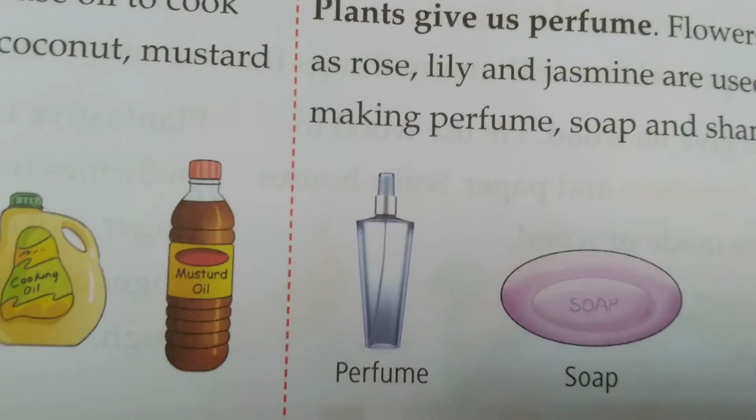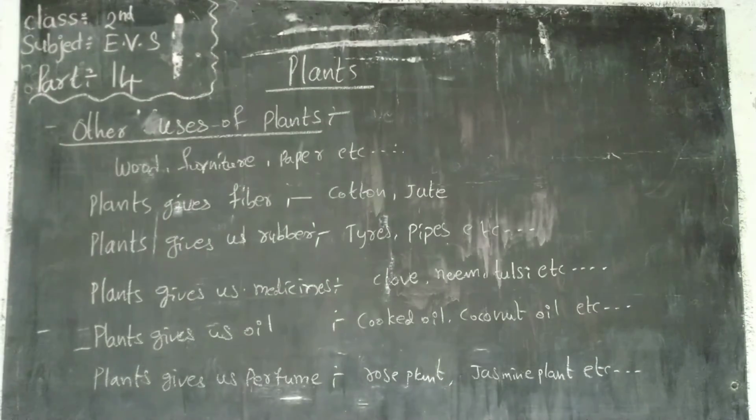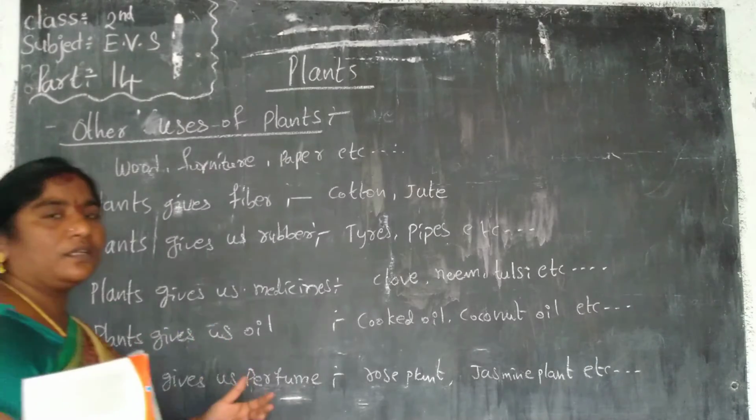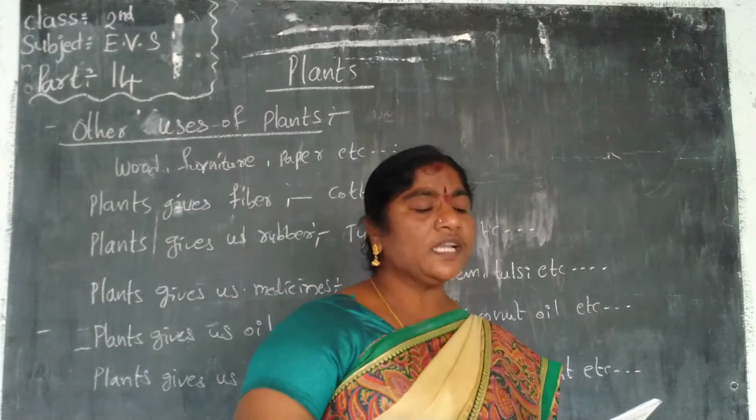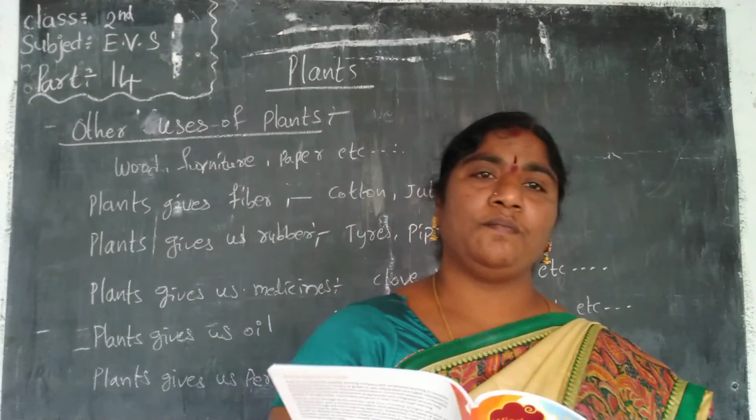And last one, plants give us perfume. Yes, perfumes, soaps and shampoos. In our daily life we use perfumes on our body. When a bad smell comes from our bodies, perfume gives freshness to our body. It avoids the bad smell of our body. It is pleasant in daily life. These are the different uses of plants.